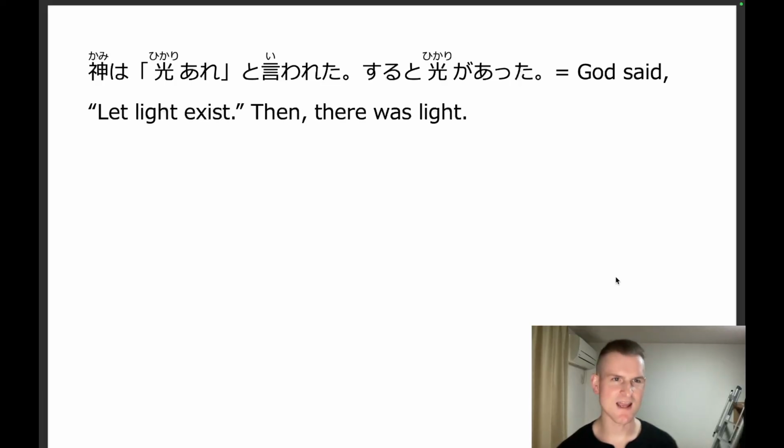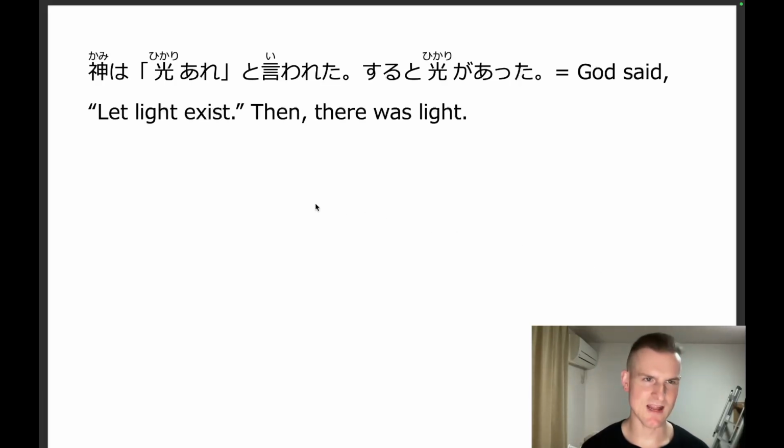All right, guys, let's take a look at the passage as we have it, and then we'll finish up here. I'll read it 2 times. Kami wa hikari are to iwareta. Suruto hikari ga atta. One more time. Kami wa hikari are to iwareta. Suruto hikari ga atta.